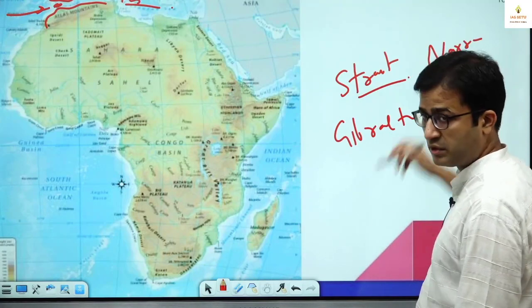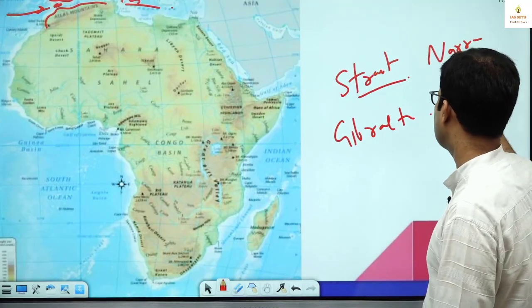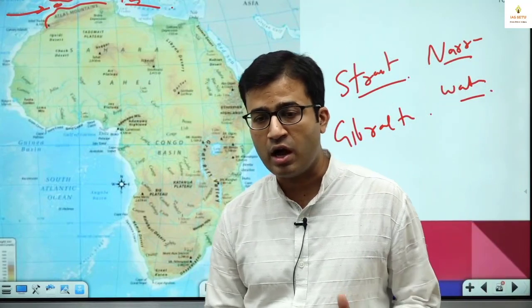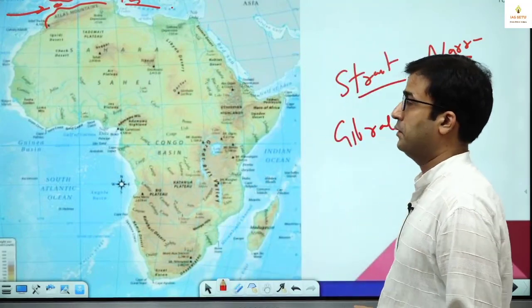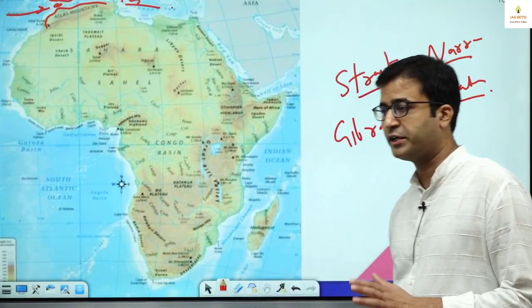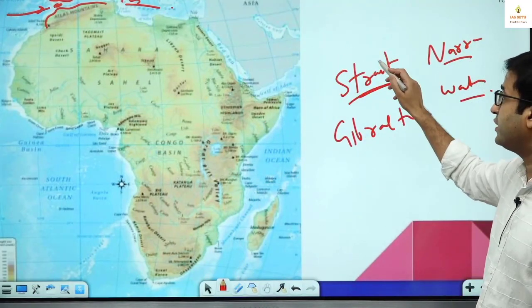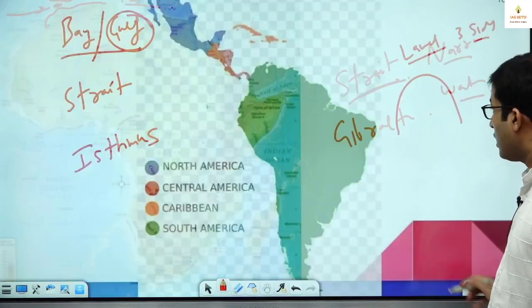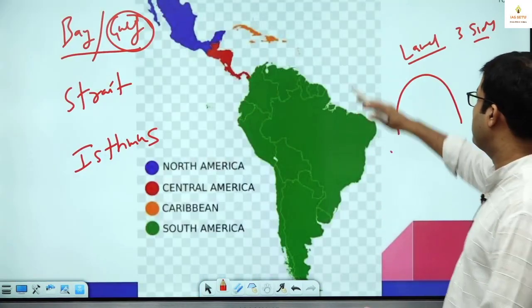Quickly you can write running notes: it is a narrow waterway connecting two large water bodies. Example: the Strait of Gibraltar connects the Atlantic Ocean with the Mediterranean Sea. So a strait is for water, narrow waterways. Opposite to it, on land, we have the isthmus.